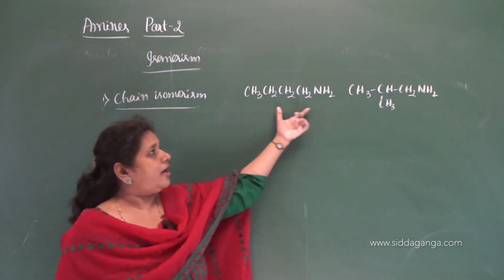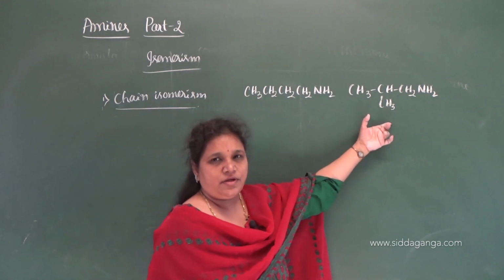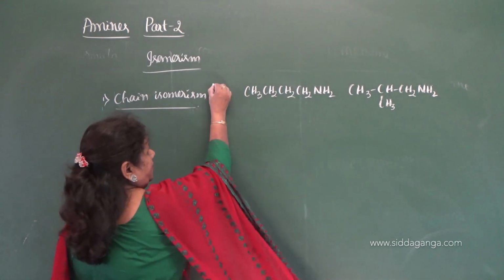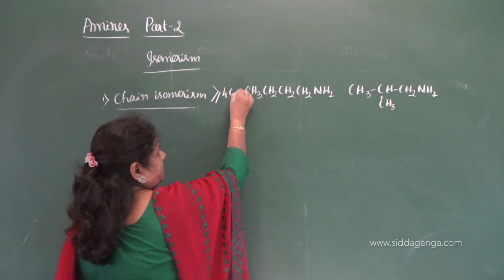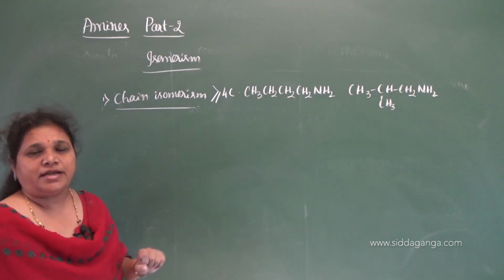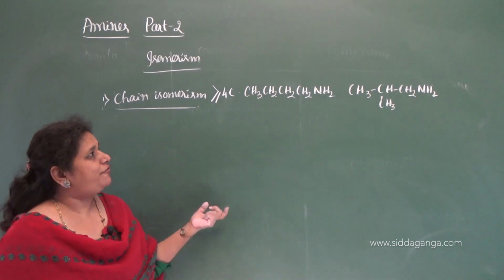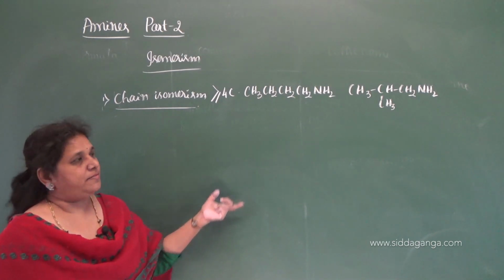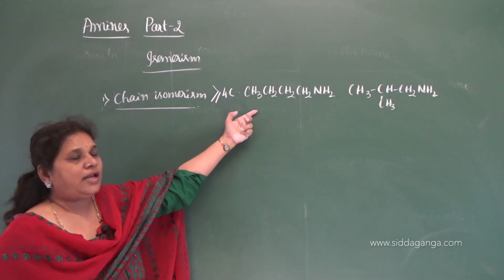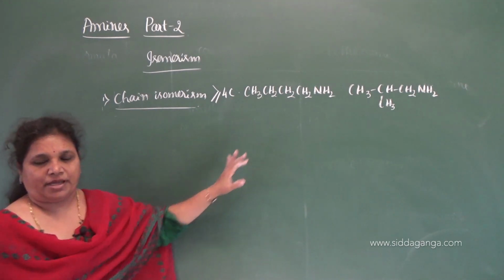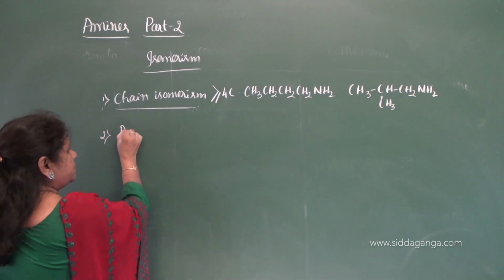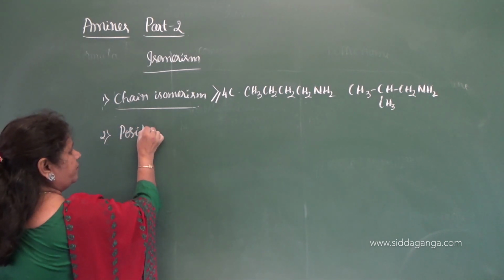Here the carbon chain is branched. Thus it gives chain isomerism with 4 carbon atoms. So amines containing 4 and more than 4 carbon atoms exhibit chain isomerism. Example, N-butylamine, isobutyl amine.